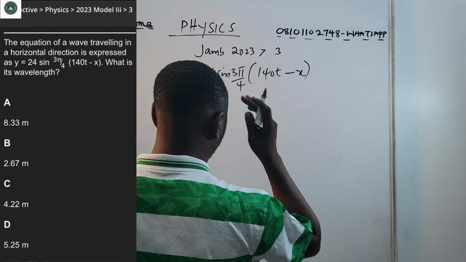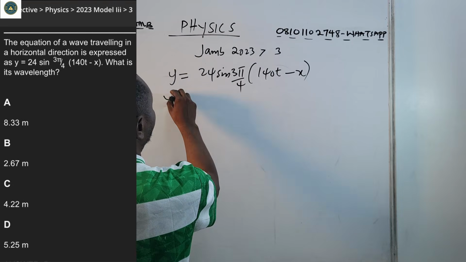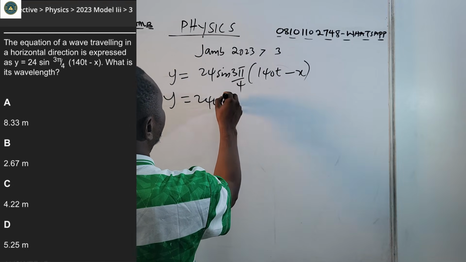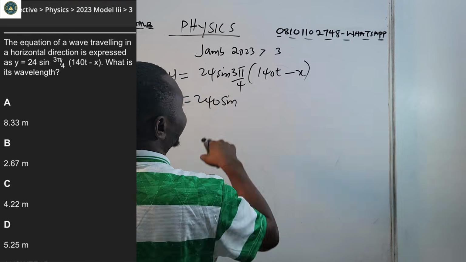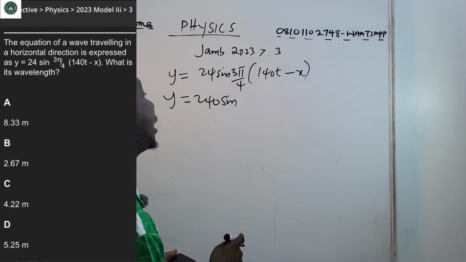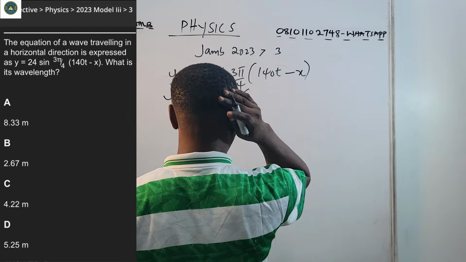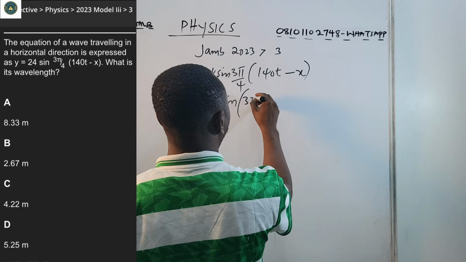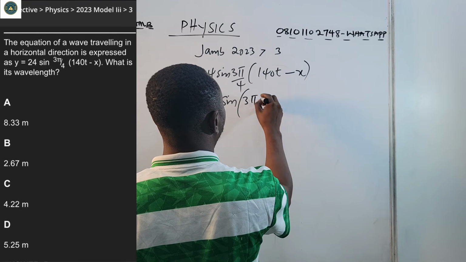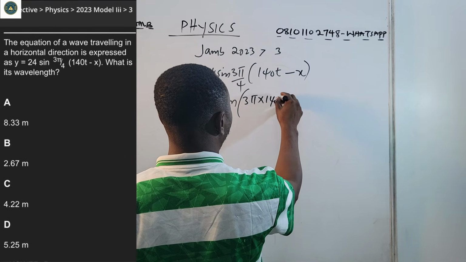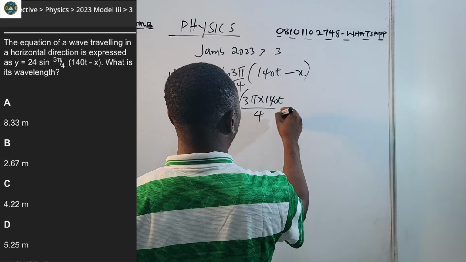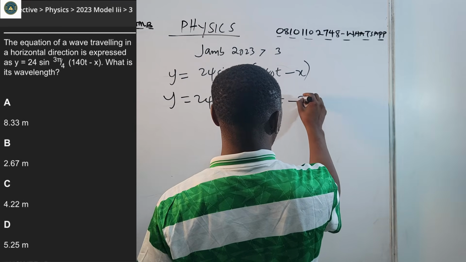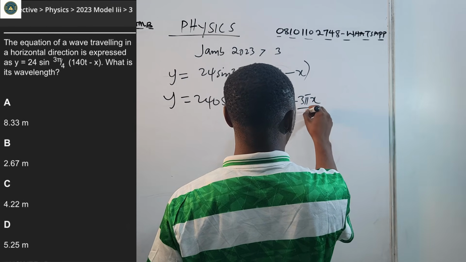For exam condition, if you don't want any form of confusion, use your 3 pi over 4 to multiply the bracket. That will give us 3 pi times 140t over 4 minus 3 pi x over 4.